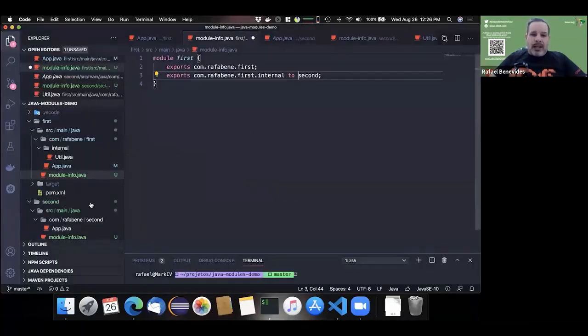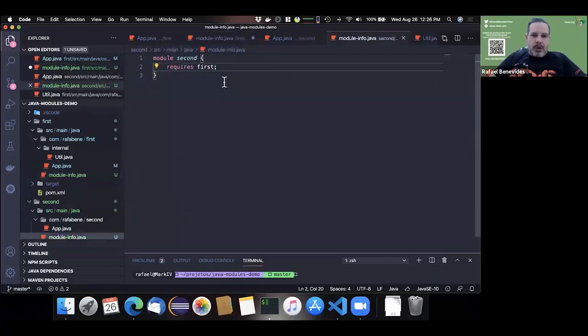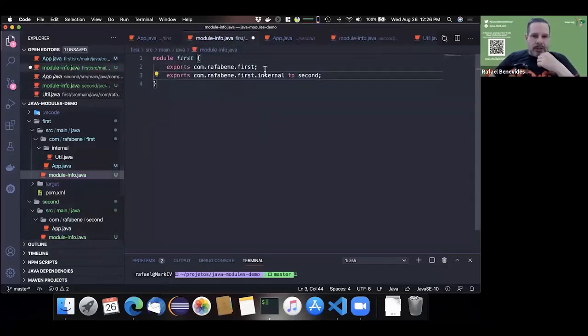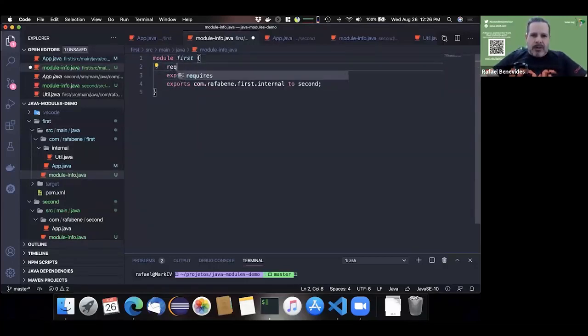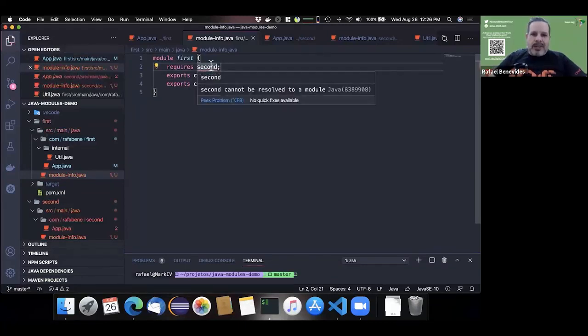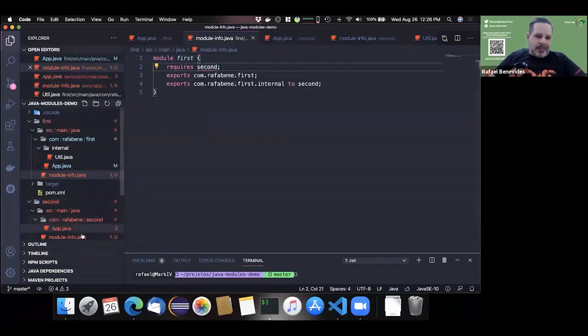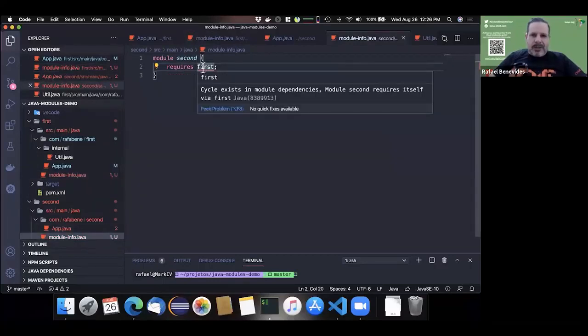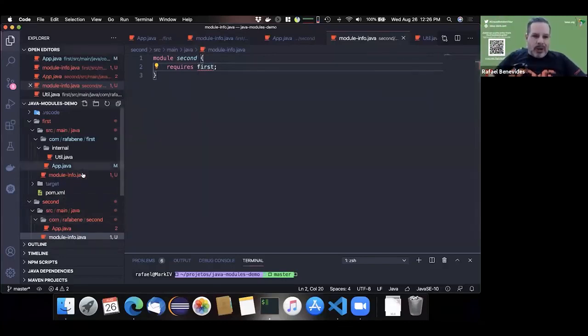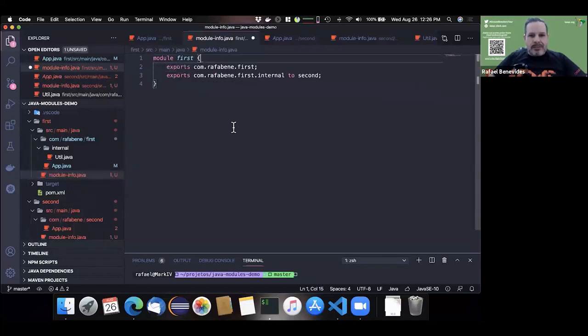Modules should not have cyclic dependencies. So I am requiring first, but I cannot say here requires second, right? That will create a cyclic dependency. Note here: cycle exists in module dependency. Module second requires itself via first. Okay, so we cannot do that.